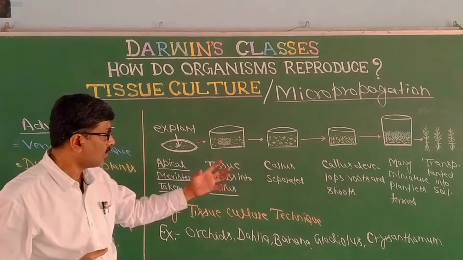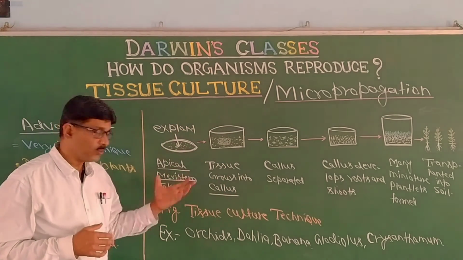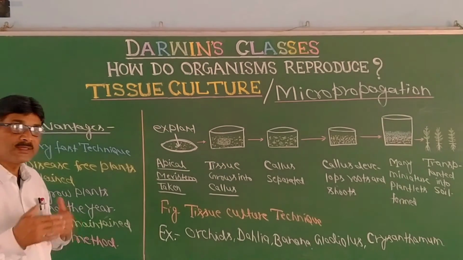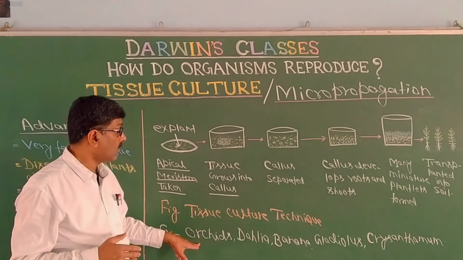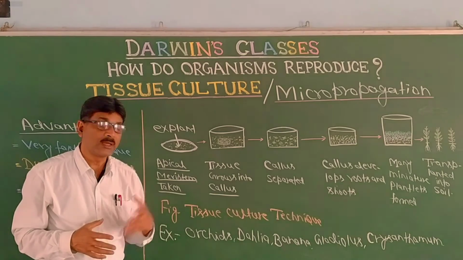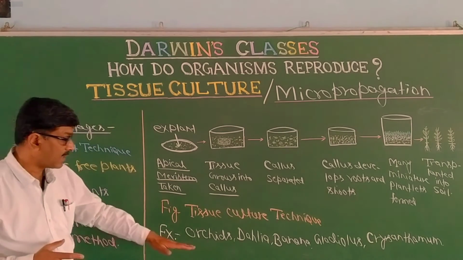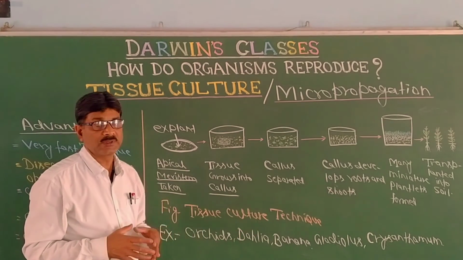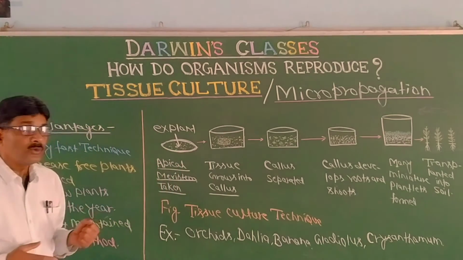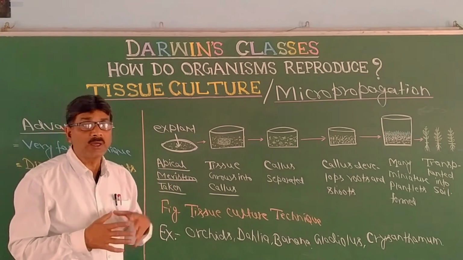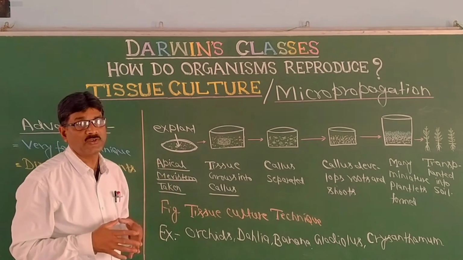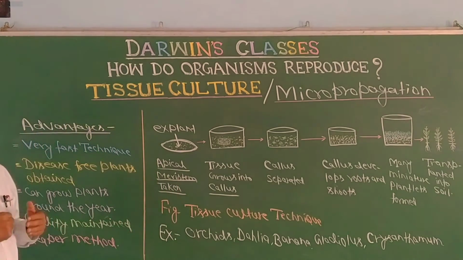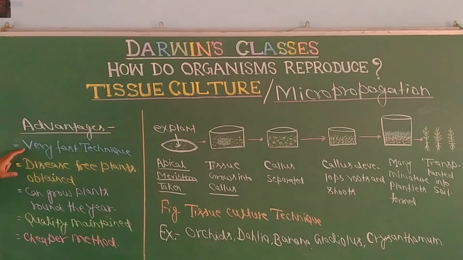This is all about tissue culture, and it is helpful for plants like orchids, dahlia, banana, gladiolus and chrysanthemum. These are the examples. Now, what are the benefits? Why do we prefer tissue culture, micropropagation? It is advantageous as it is a very fast technique.